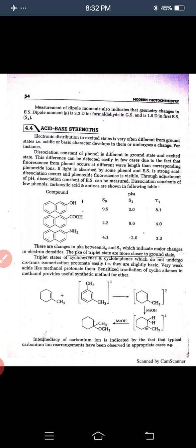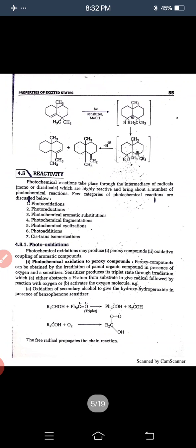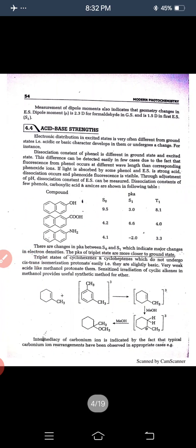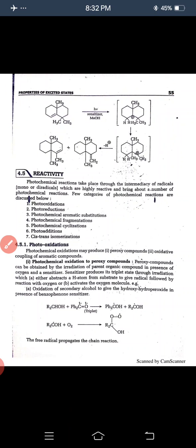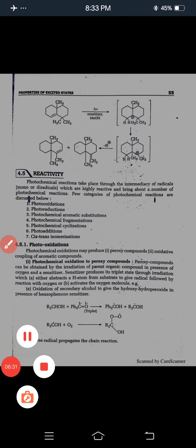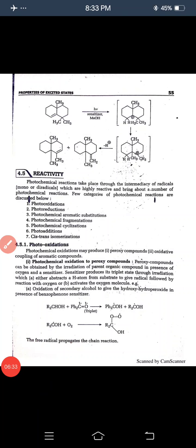That is the shown reaction. This is the carbonium ion. This is the carbonium ion. Now this is the acid base strength.